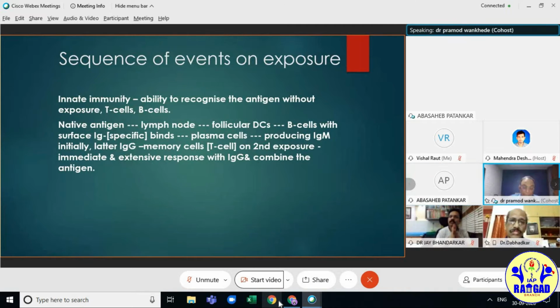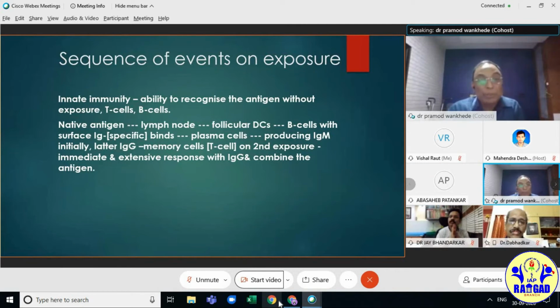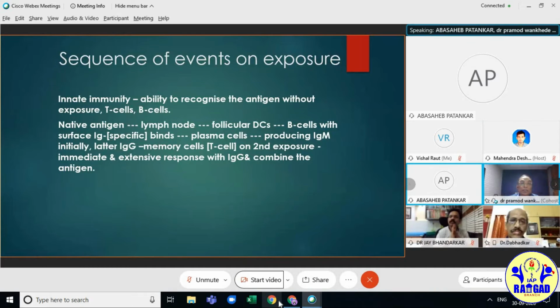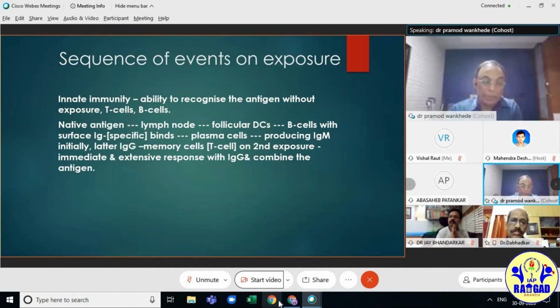The sequence of events of exposure: whenever there is an antigenic invasion, the innate immunity denies the antigen without prior exposure. It is present in our body naturally. But if it invades, its native antigens are taken up to the lymph nodes with the follicular dendritic cells. The B cells are attacked with the surface antigen, bind it and differentiate into plasma cells and produce IgM initially, later IgG. The antigen gets destroyed; the memory cells and T cells remain there.